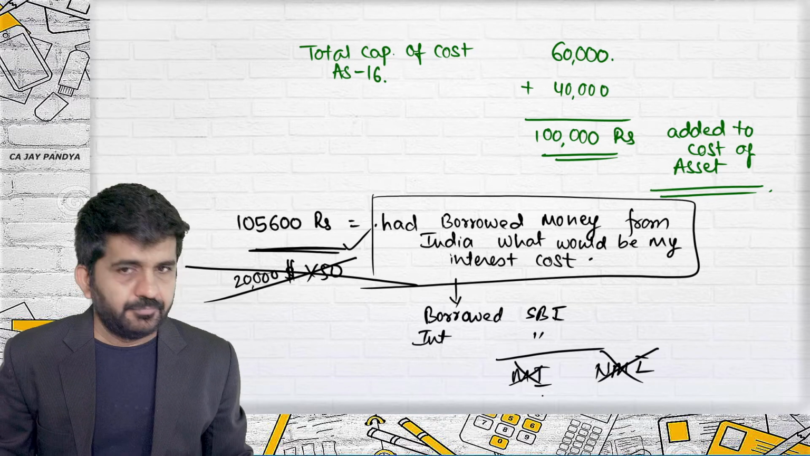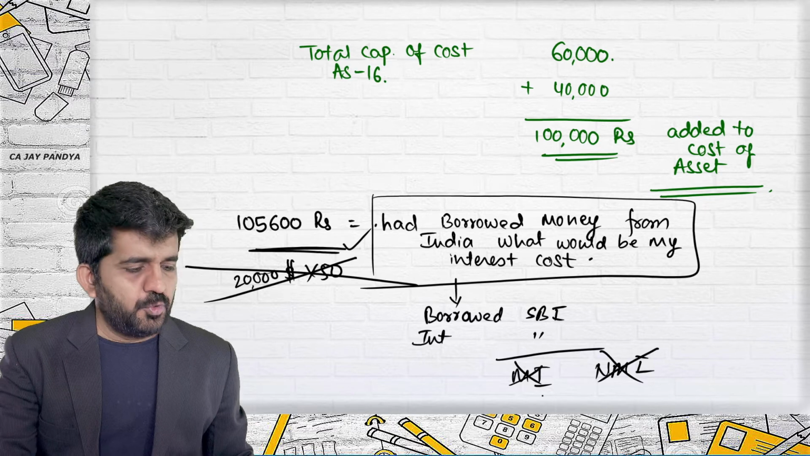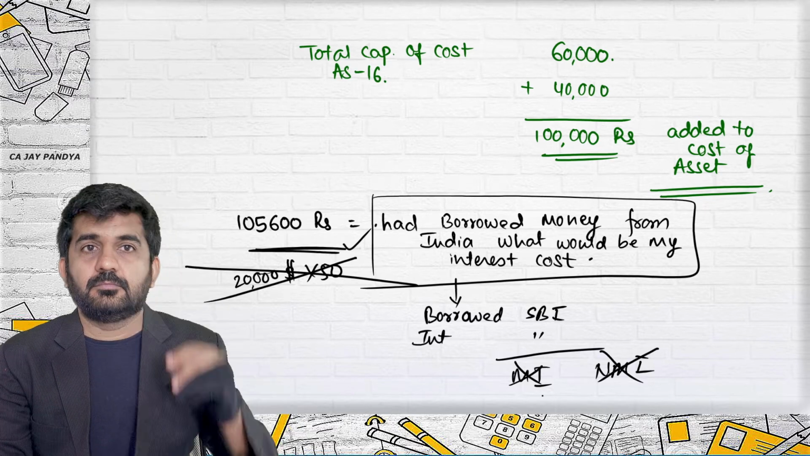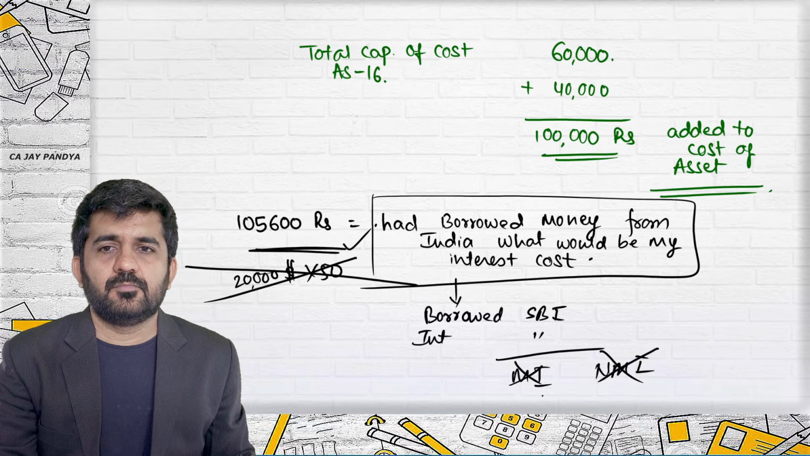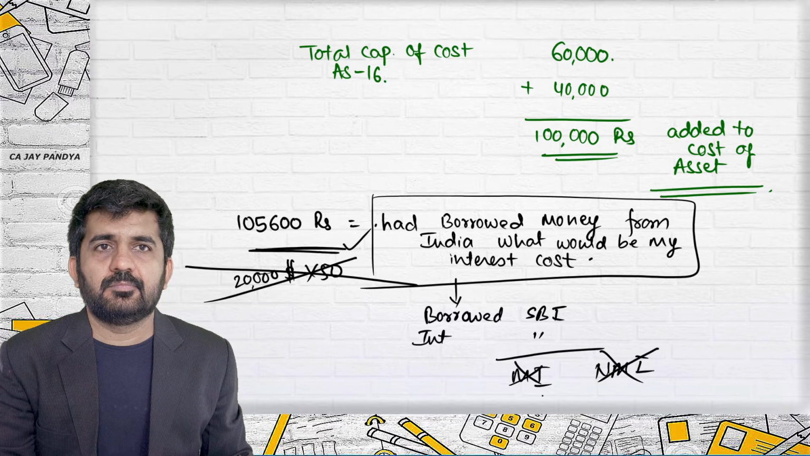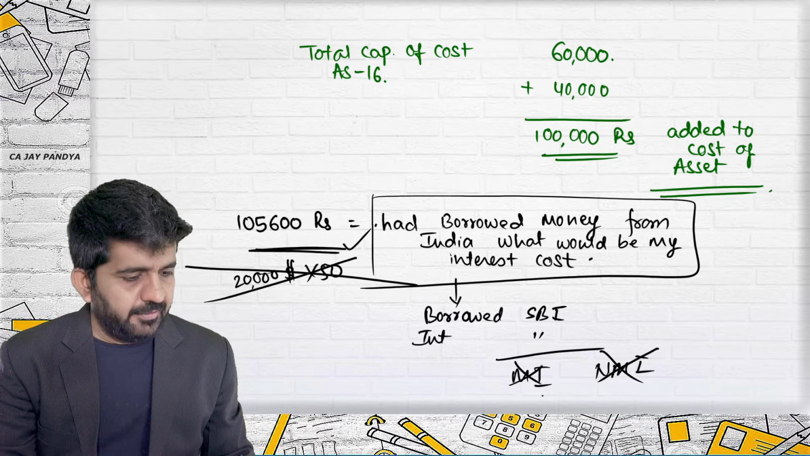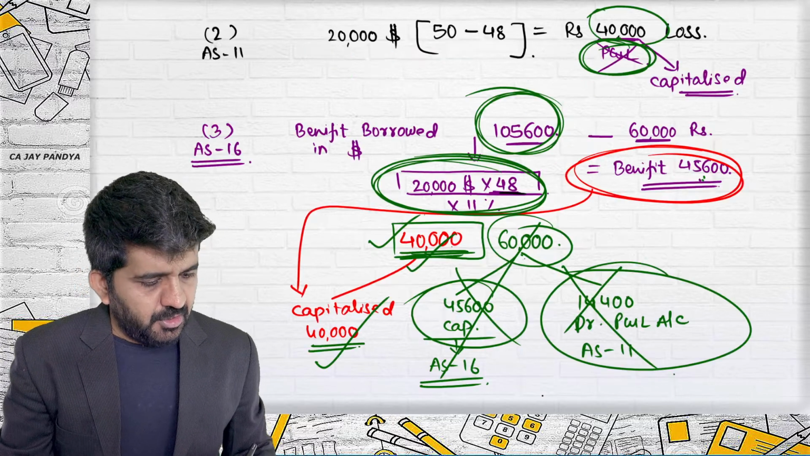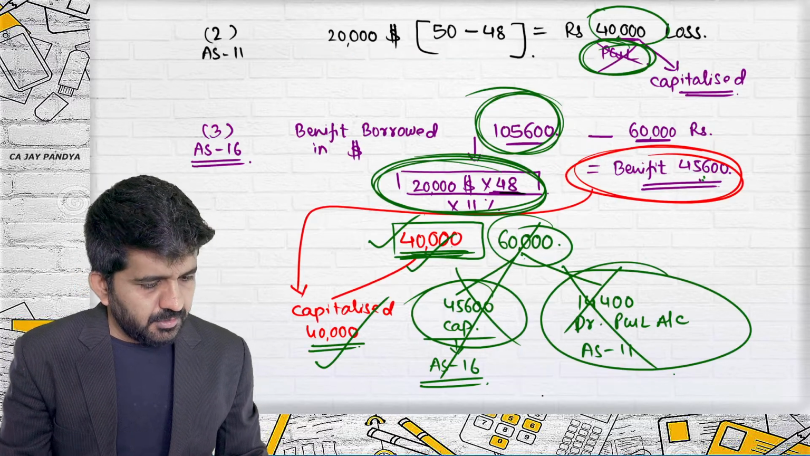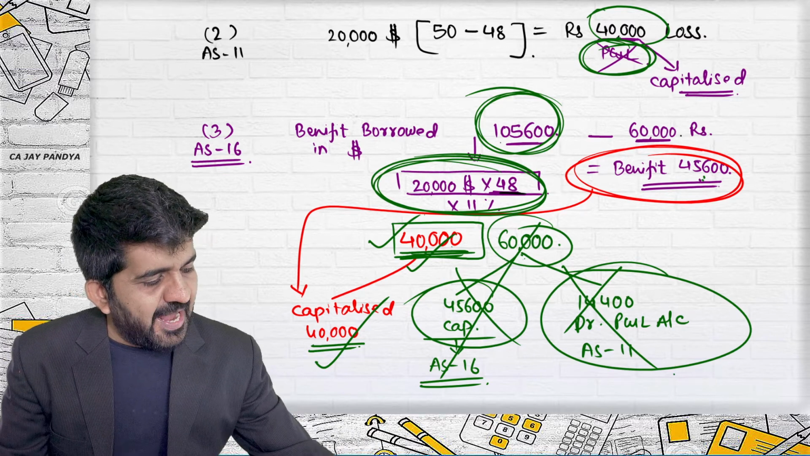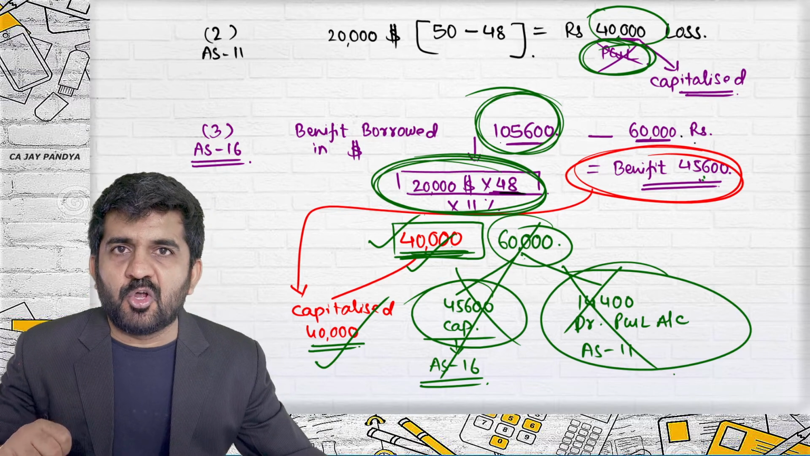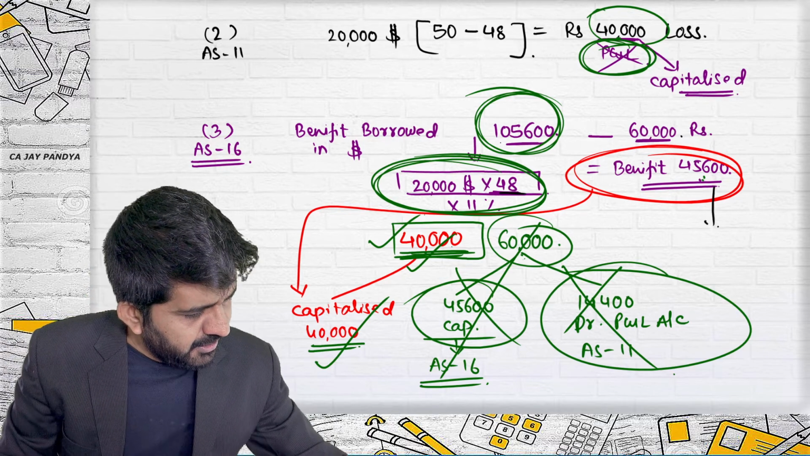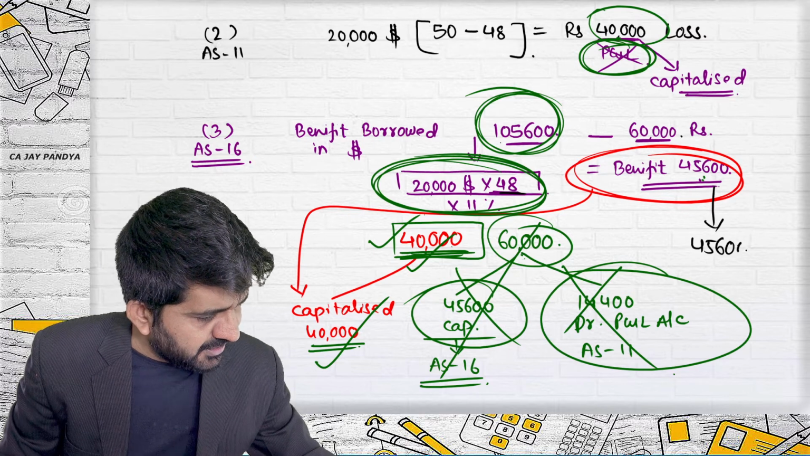All right. Any other student? Any other question? All right, let me ask you a question. Concentrate over here. Your benefit, because you have borrowed from USA instead of India, is 45,600.